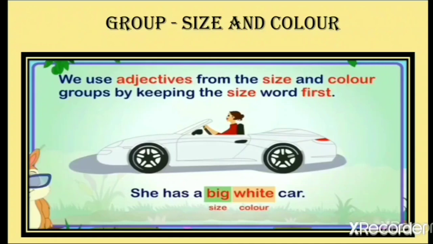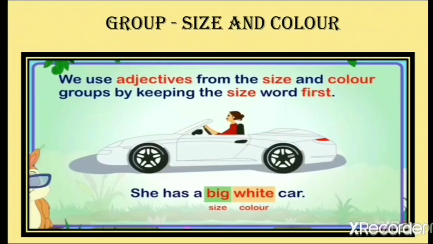Now let us look into a few more examples. Here the groups we will be talking about are size and color. When we use adjectives from size and color, these are groups. By keeping the size word first, that means here we are talking about the sequence of the words.